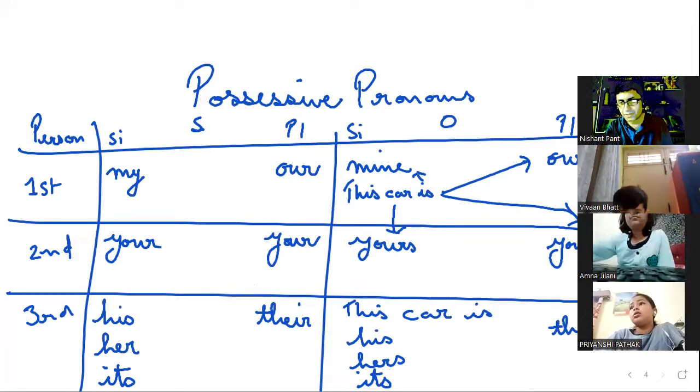Priyanshi, whosoever is in your room, ask him or her to get out. Okay, you pay attention. You're not paying attention. If it is your brother, ask him to get out. I'm asking him to get out.